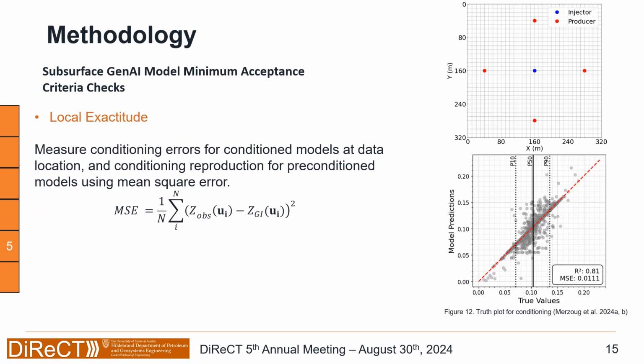Fifth, local exactitude. For local exactitude, what we do is either precondition the training images with SGSIM, where we try to ensure that we have this 5-well spot pattern, with 4 producers and 1 injector, or optimize the latent space. Then we calculate the mean square error and we report the truth plot in order to see how good a reproduction these models have and if they honor the local data conditioning.